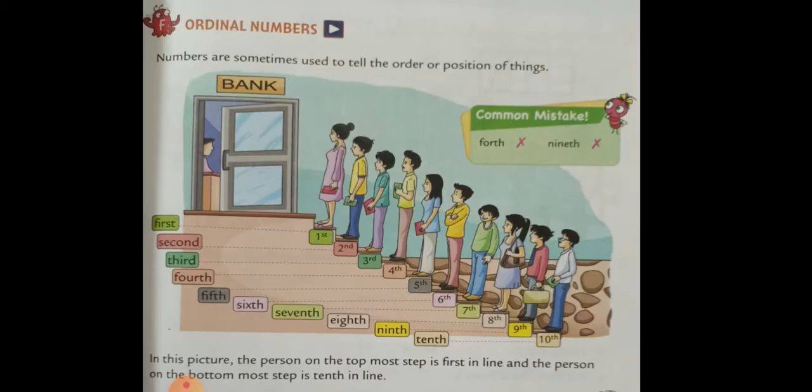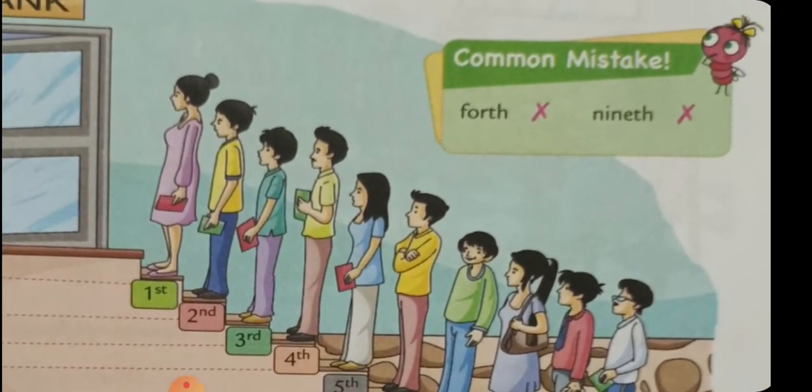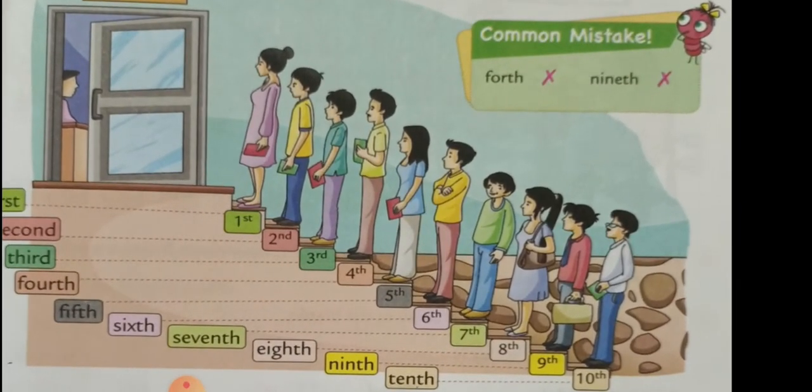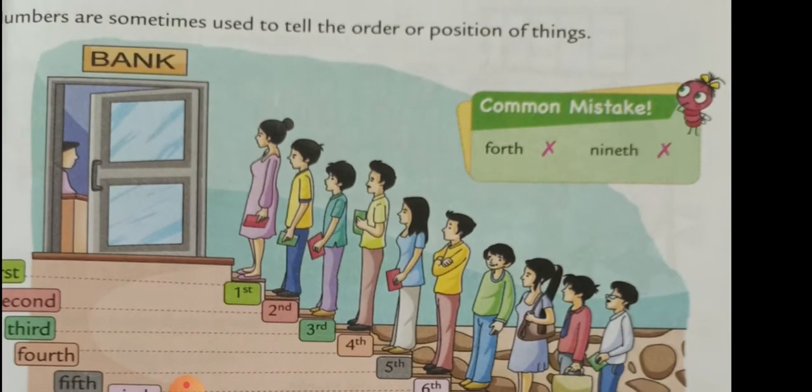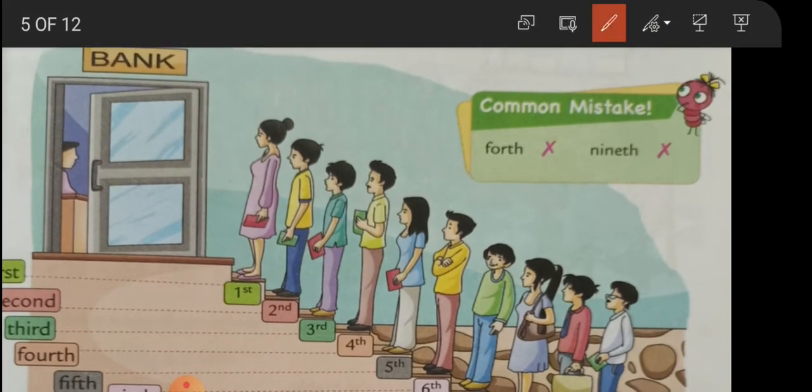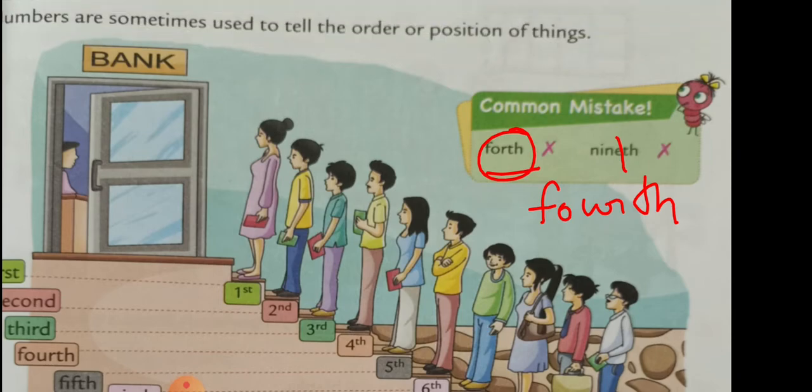Okay? Next, see the common mistake which you usually make in 4th and 9th. You should pay attention to this. When we write 4th, you don't have to write 4 and third. FOR was 4 and TH. 4th means spelling of 4 and then TH. Then 9th, wrong. In 9th we don't write E, we only write NINTH and we say ninth. Okay?